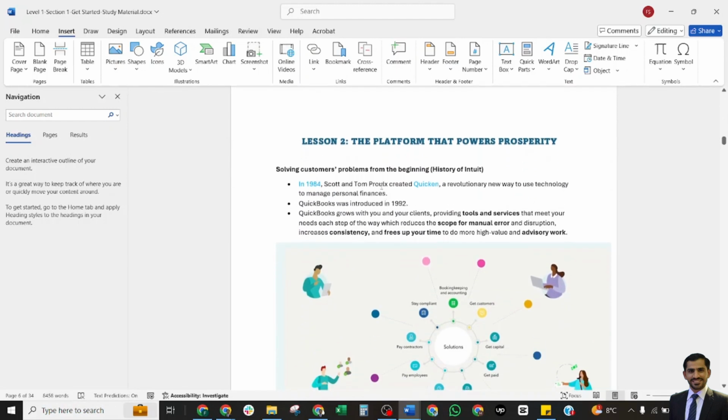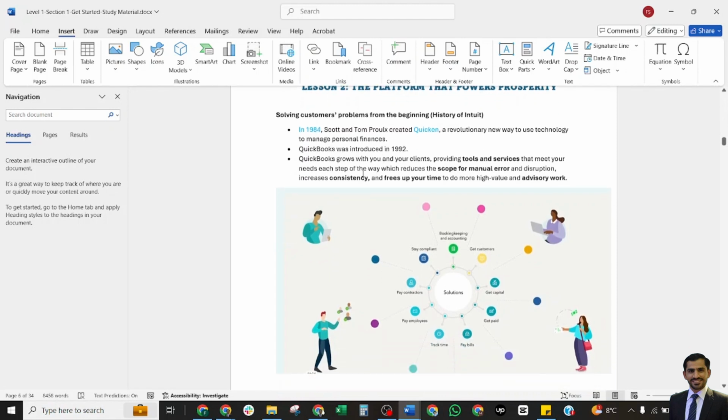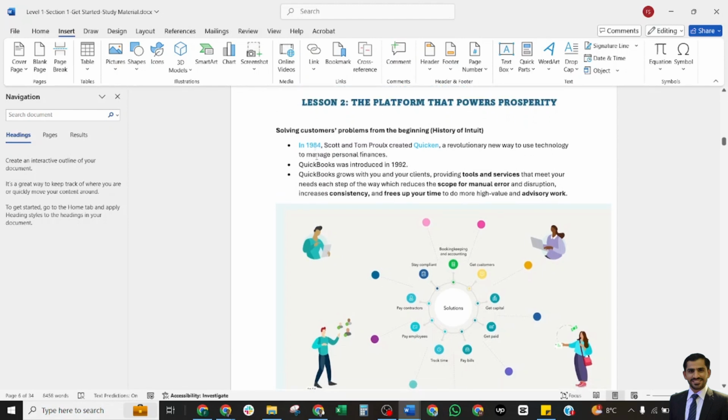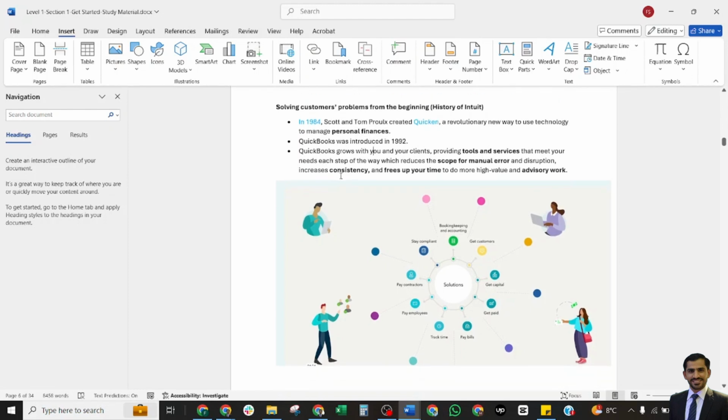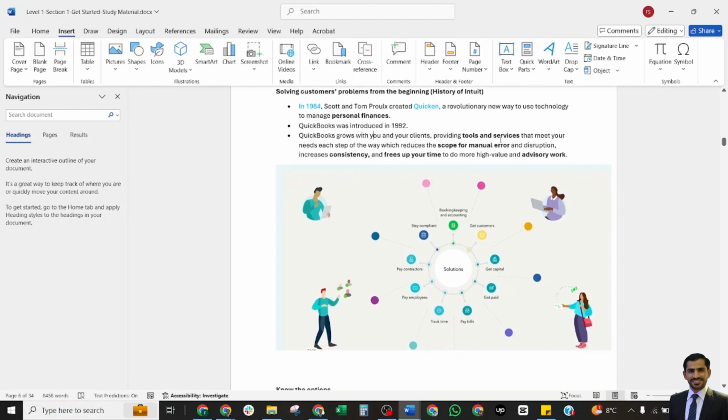Now we move to our second lesson, lesson 2, the platform that offers prosperity. What is the history of Intuit? Solving customers' problems from the beginning is their aim. Intuit started in 1984. Scott and Tom created a revolutionary new way to use technology to manage personal finance. QuickBooks was later introduced in 1992. QuickBooks grows with you. It provides the tools and services that meet your needs each step of the way.